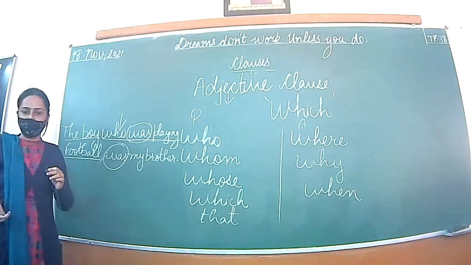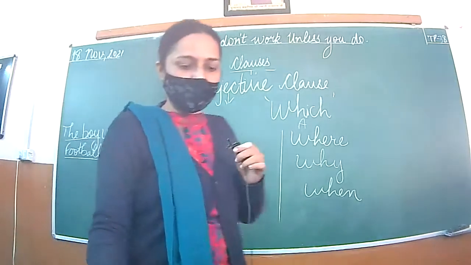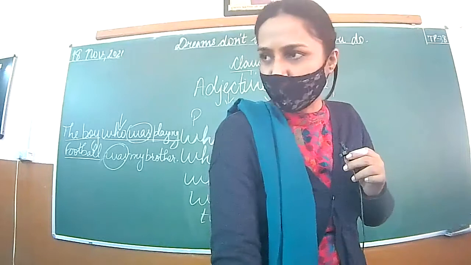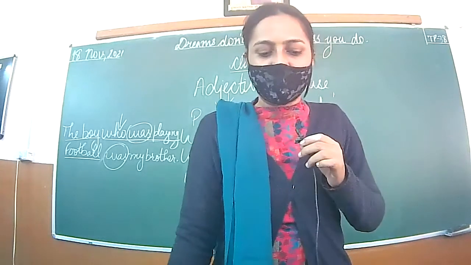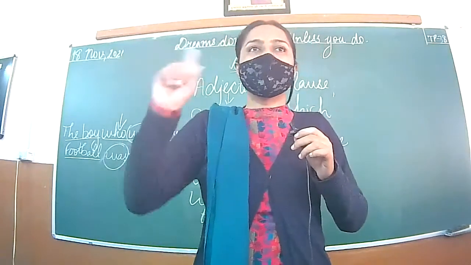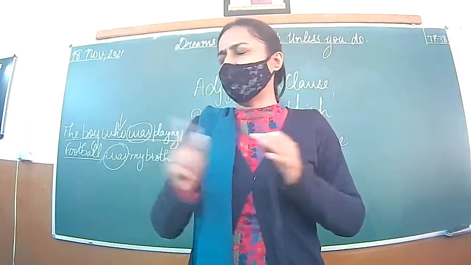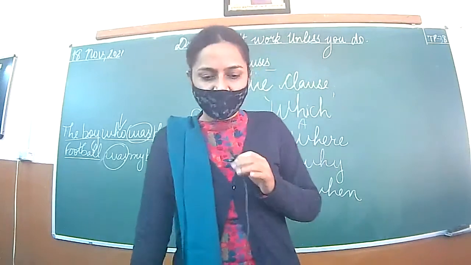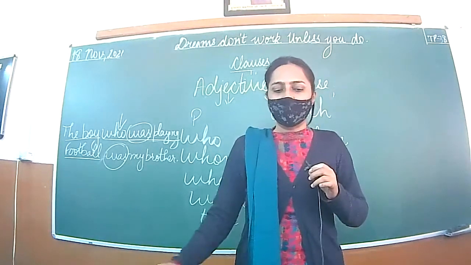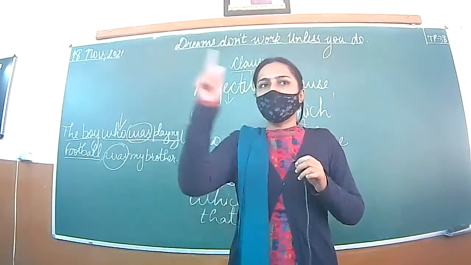Exercise. First, underline the adjective clause in these sentences and write the relative pronoun or adverb. Which is the house where your uncle lives? Which is interrogative here, not a conjunction. Where your uncle lives is your adjective clause.